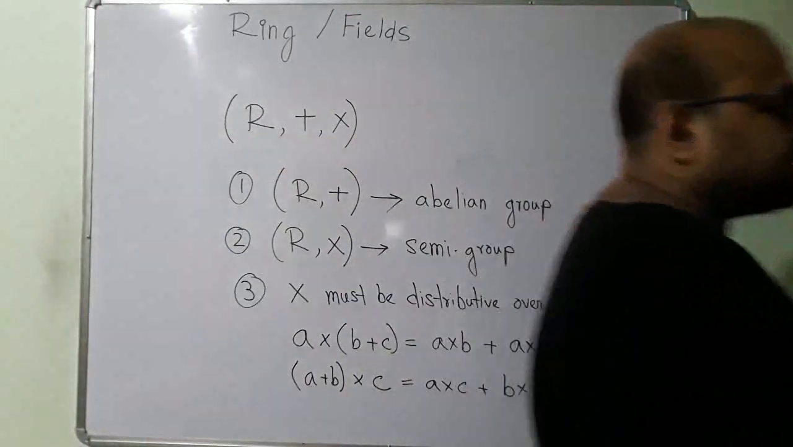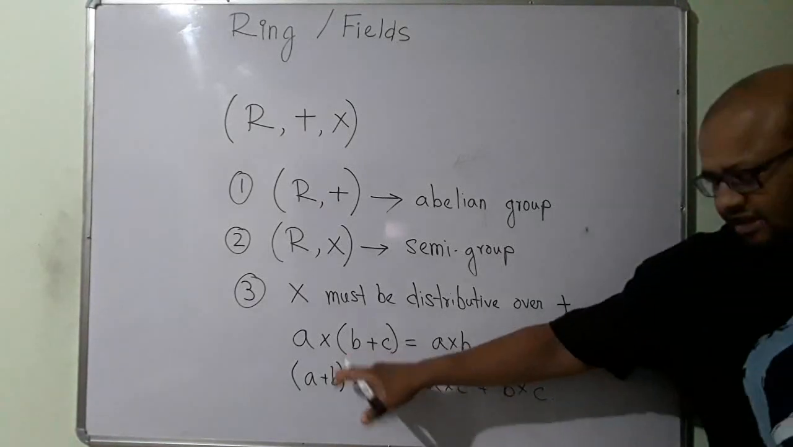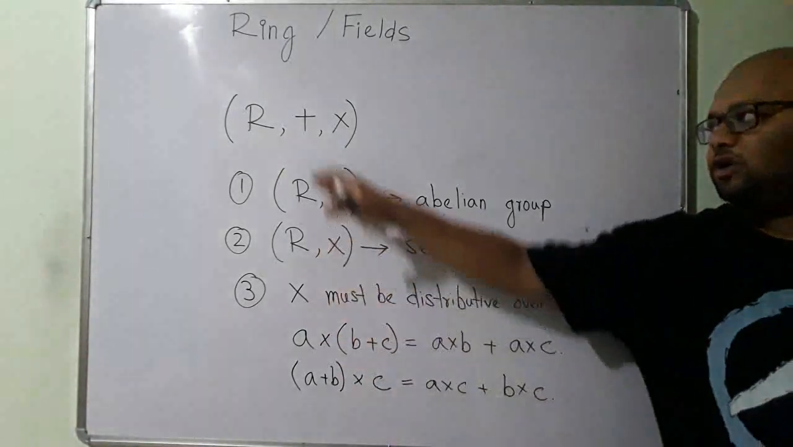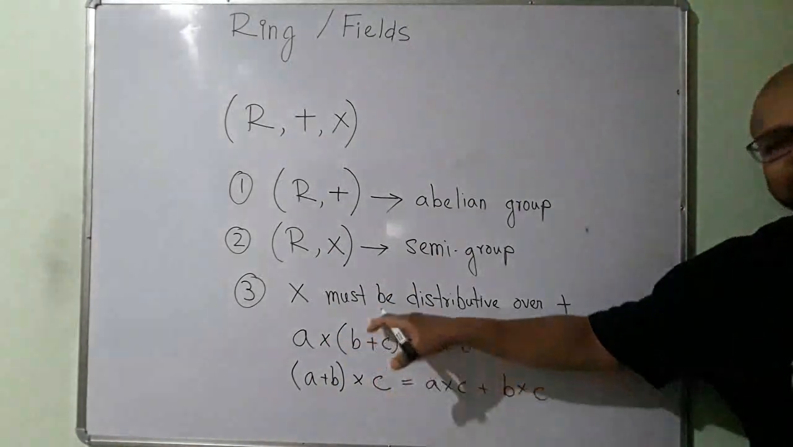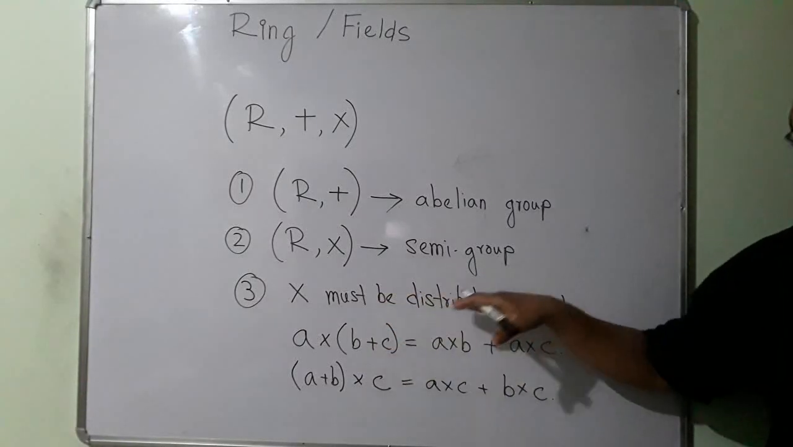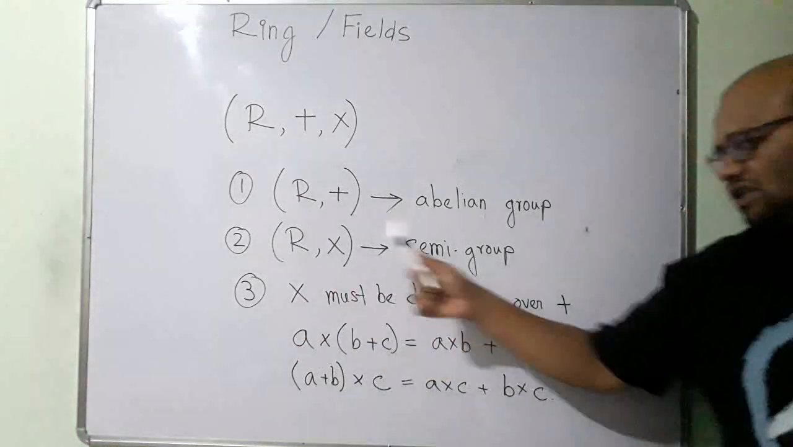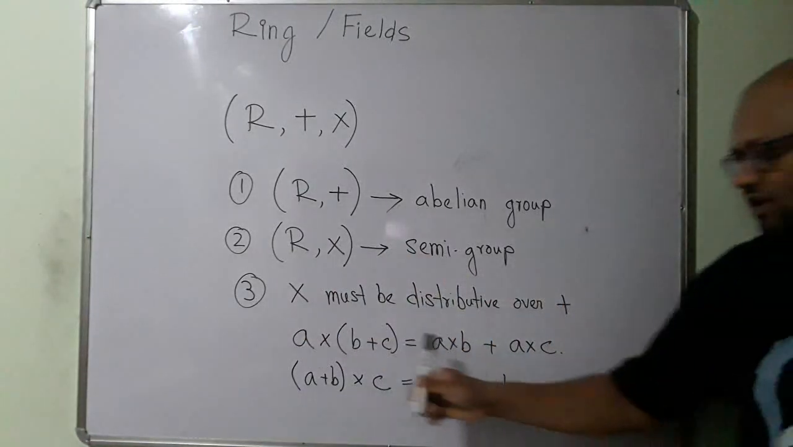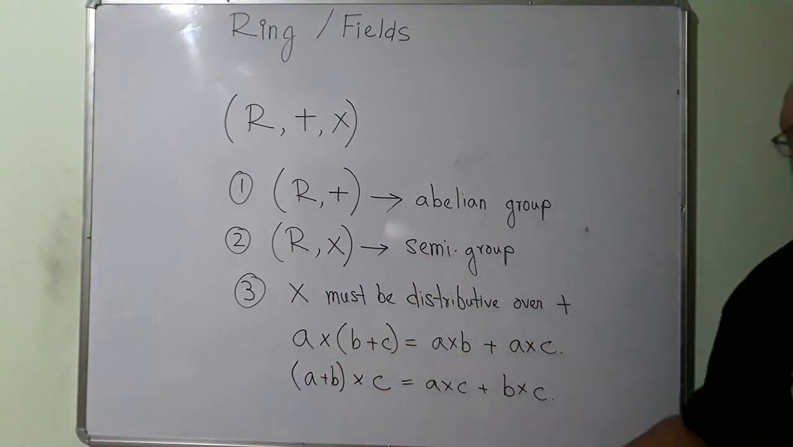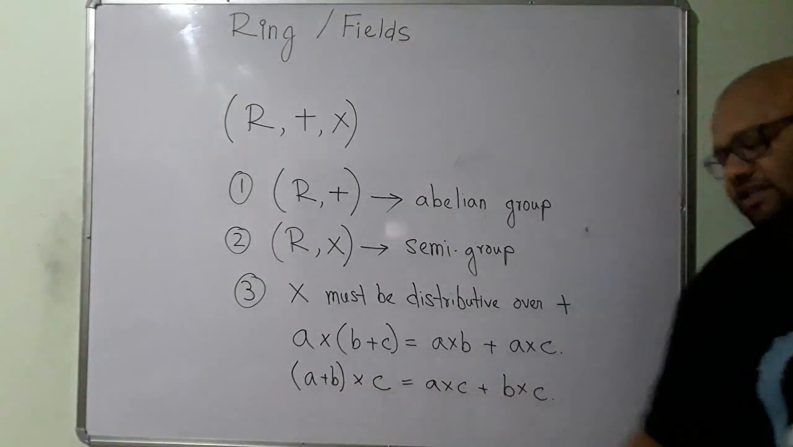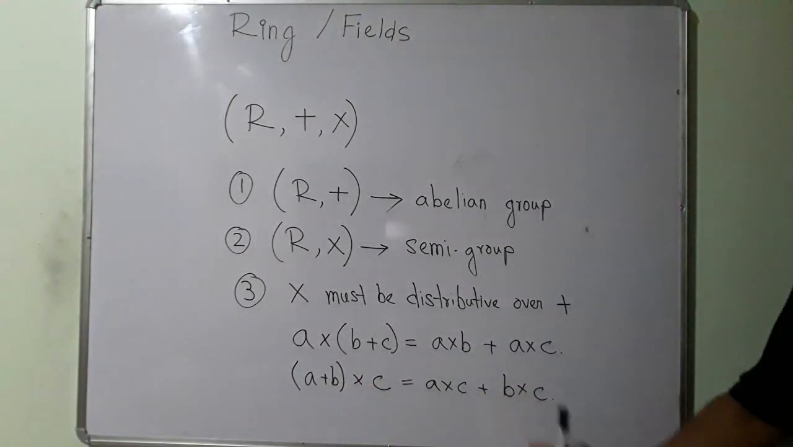Alright, so for any a, b, c that belongs to R, if these two are satisfied, that means the distributive property is satisfied. Distributive property of what? The multiplication must be distributive over addition. So the multiplication is distributed over the addition. Here also multiplication is distributed over the addition.